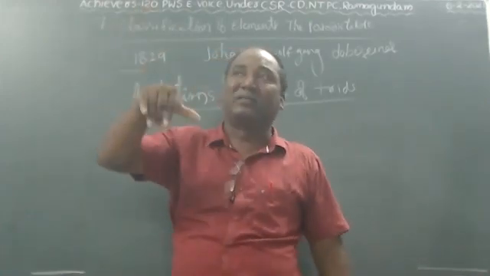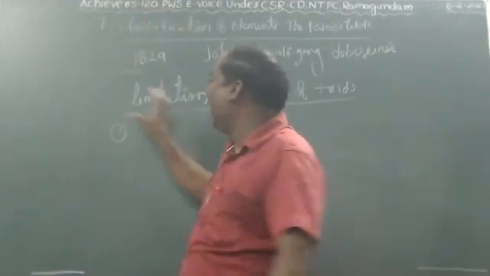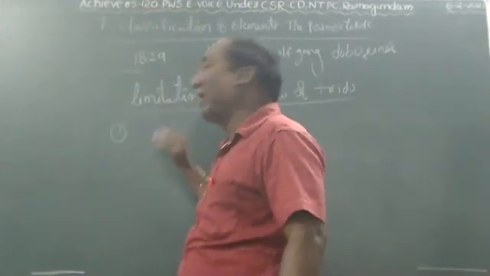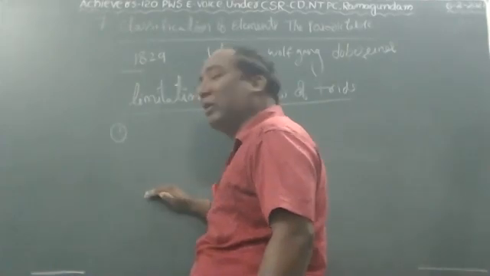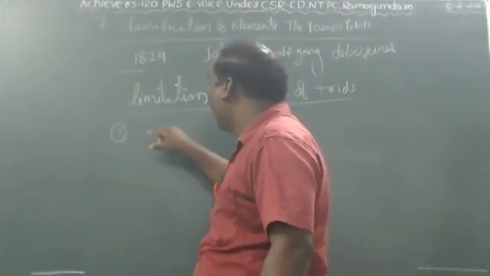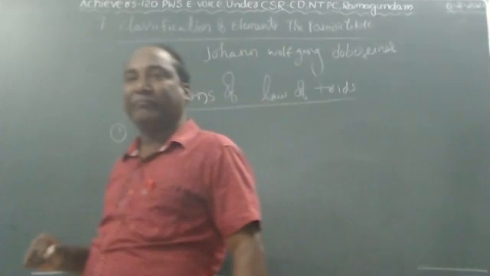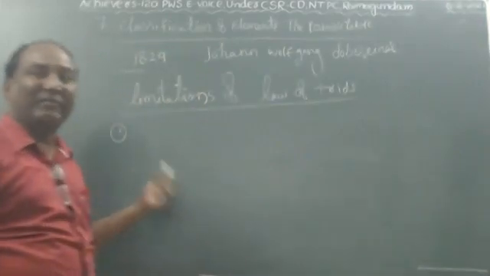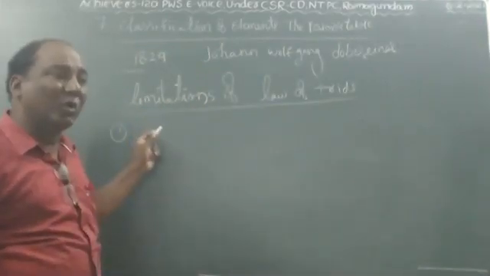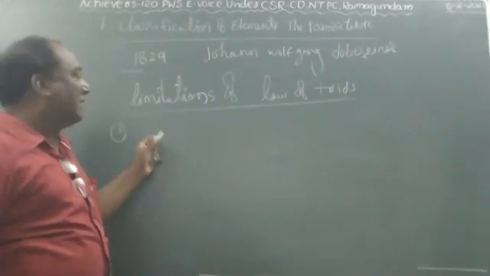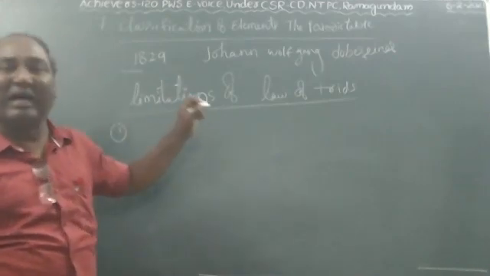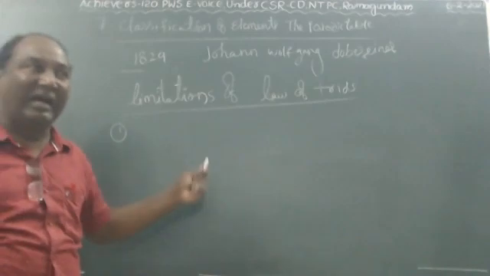All the elements, he could not arrange in the form of triad. A triad is three elements in a set or group. This is called the first demerit or first limitation: all the known elements at the time of Dobereiner, he could not arrange in the form of triad.